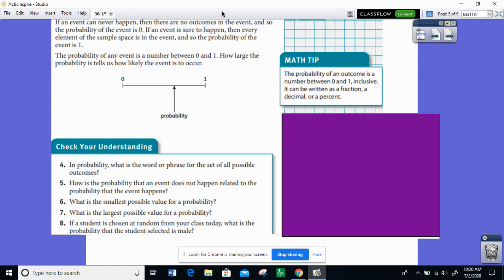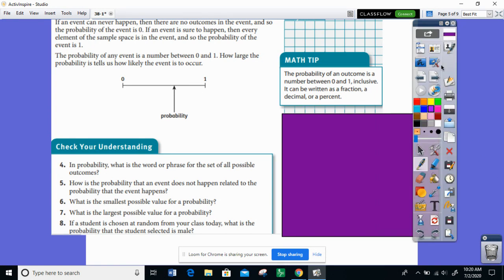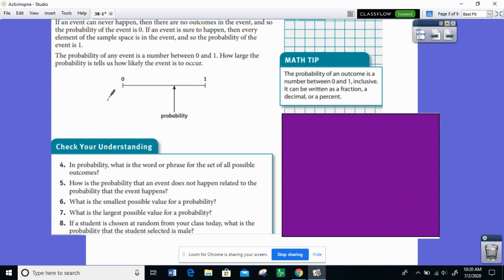An example of this is something that's completely impossible. Like if today is Sunday and you say, what's the probability that I will wake up tomorrow and it will be Tuesday? Well, that's just not going to happen. That's impossible. So the probability of that event is 0. So on this number line, we would put that if the probability is 0, that means the event is impossible.